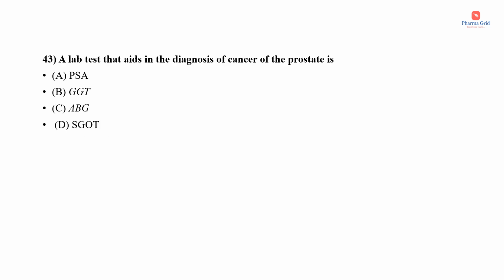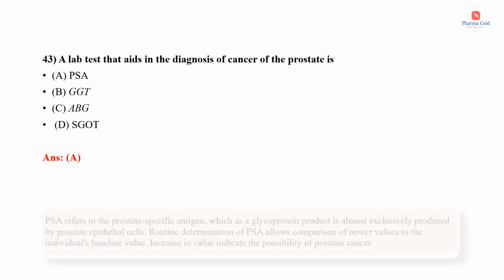Next question. A lab test that aids in the diagnosis of cancer of the prostate is: the options are PSA, GGT, ABG, SGOT. Here the correct answer is option A, that is PSA.